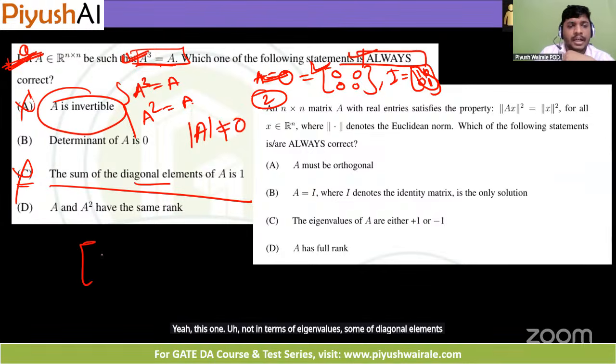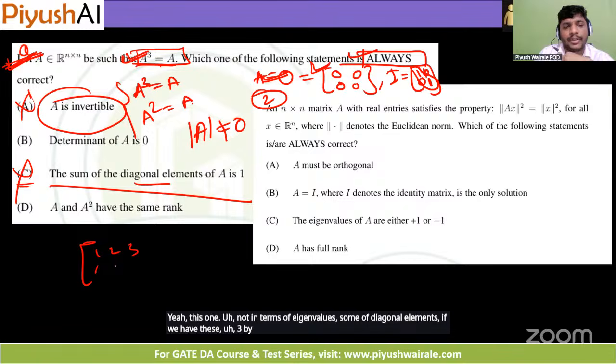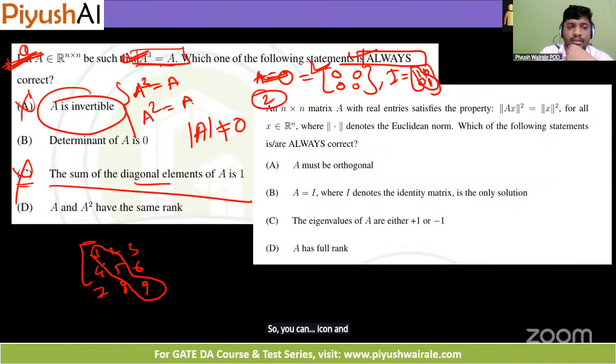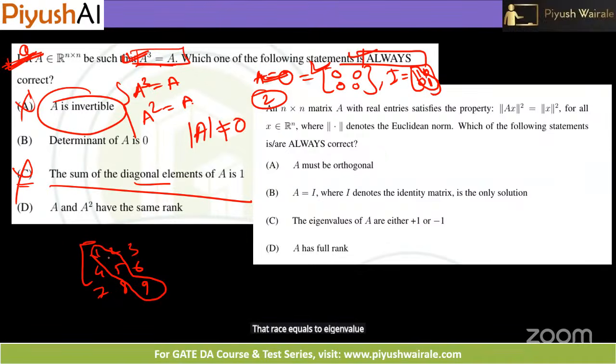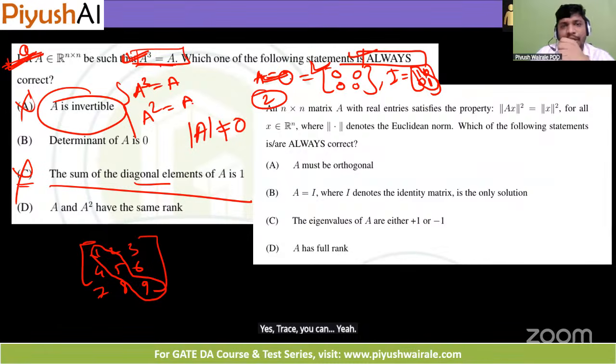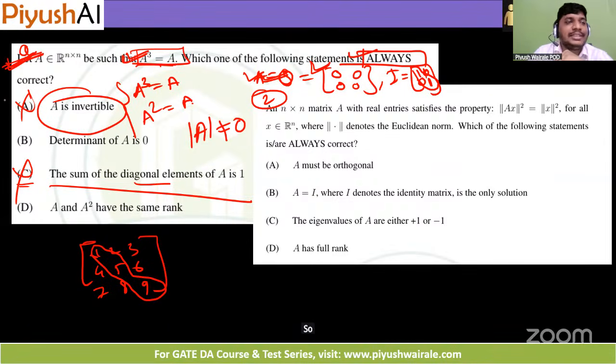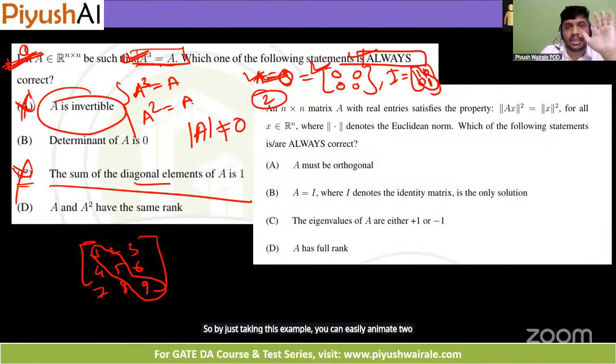If we have this 3 by 3 matrix, let's say for example, basically the sum of the diagonal elements is the trace, and the sum of eigenvalues equals the trace of it. So if you look at the zero matrix here, again, this is not satisfying. So by just taking this example, you can easily eliminate two options here, right?